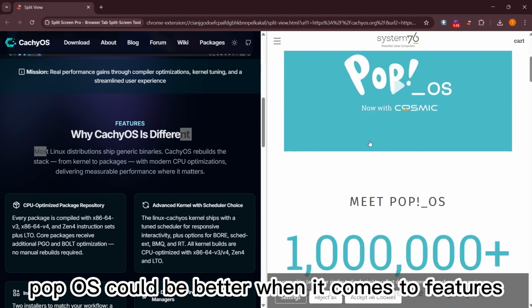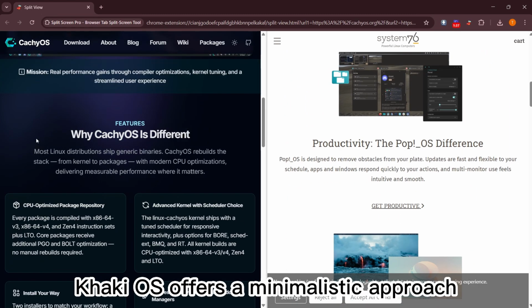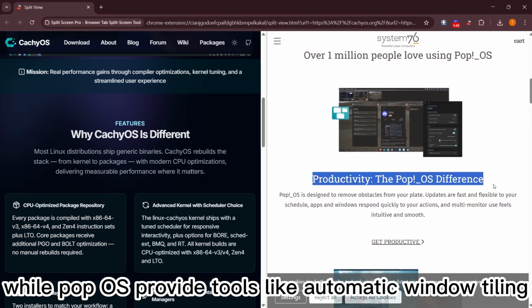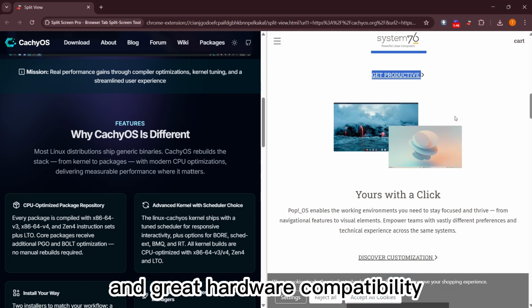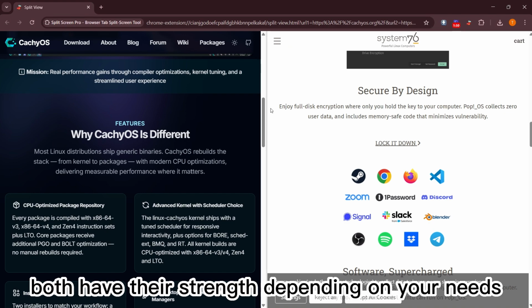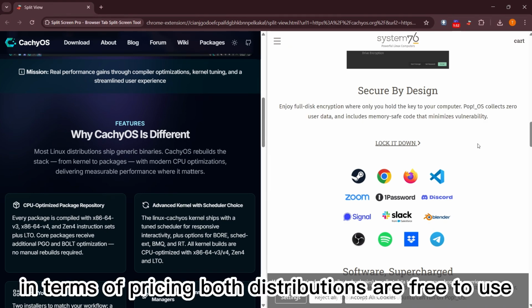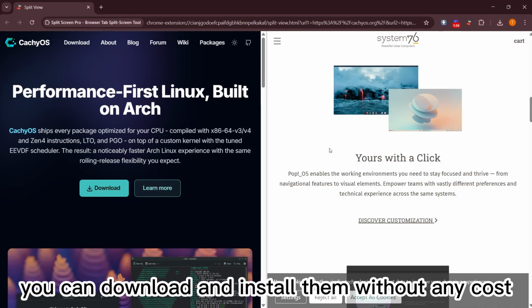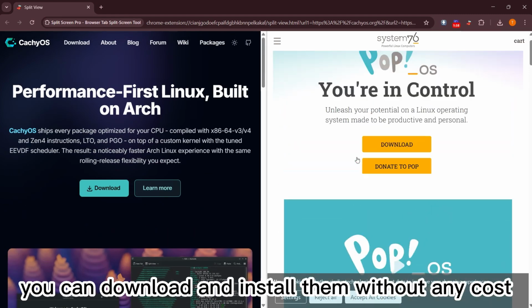When it comes to features, CachyOS offers a minimalistic approach, while Pop OS provides tools like automatic window tiling and great hardware compatibility. Both have their strengths depending on your needs. In terms of pricing, both distributions are free to use. You can download and install them without any cost.